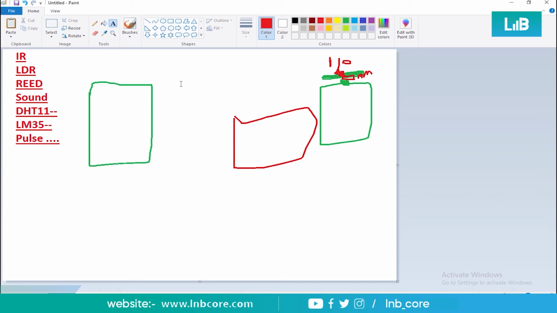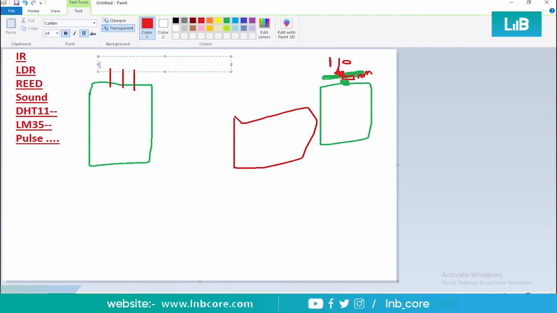an IR sensor. An IR sensor detects a kind of interruption, or a kind of object coming across the IR sensor. Suppose this is your IR sensor, it would have three pins. The first is the input pin, this is your output pin, and the last one is the ground pin, right? GND. This is the configuration of all three pins.